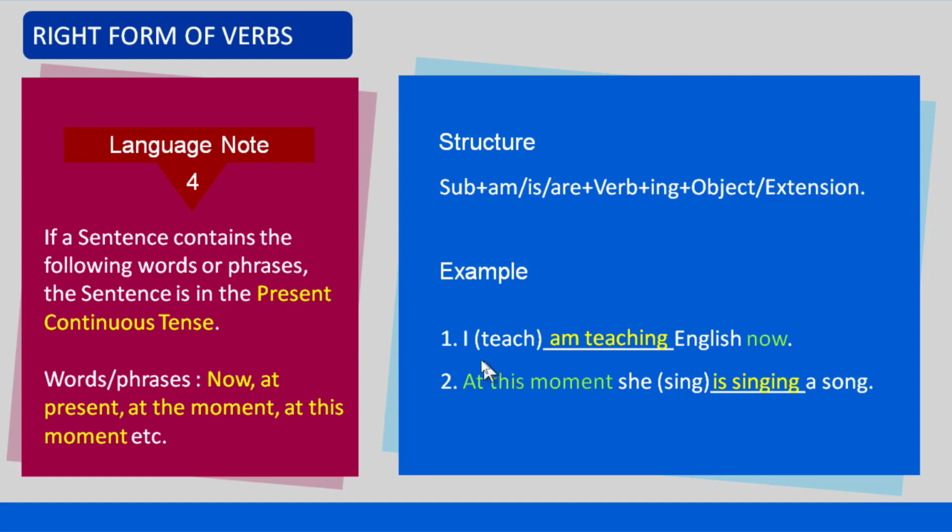In the first example, the auxiliary verb am is used after the subject I, and ing is added with the verb teach. In the second example, the auxiliary verb is is used after the subject she, and ing is added with the verb sing.